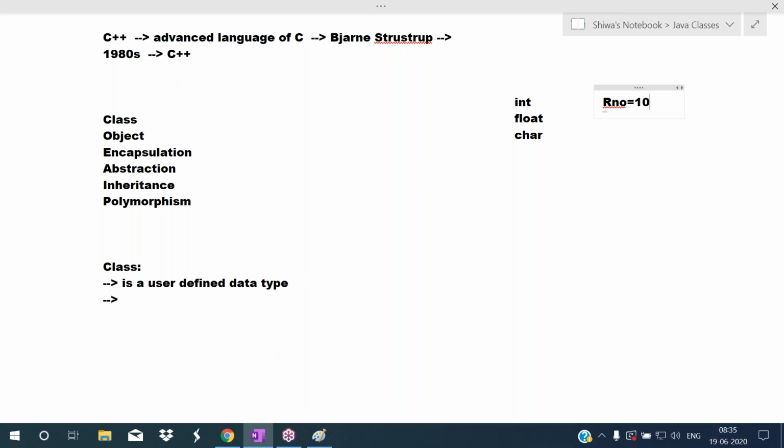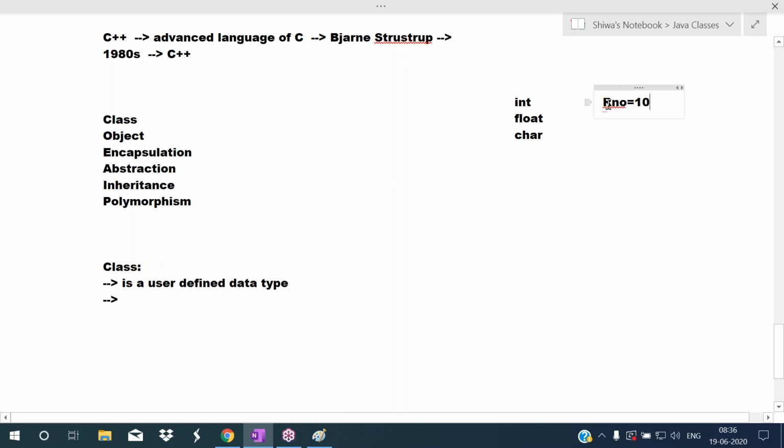So 10, 20, 30, I want to hold marks 45. These are what integer values, numbers without decimal places. So to hold such type of values, I'm taking a variable here. Later I will discuss what is variable, everything. Just try to understand. To hold this 10 value, I'm taking a variable here. So this is integer value.